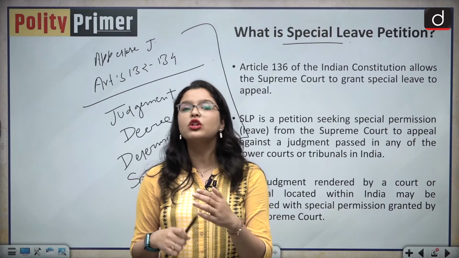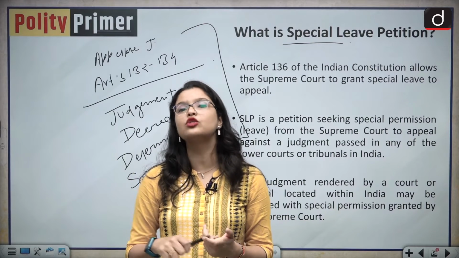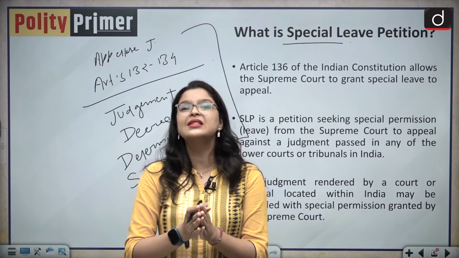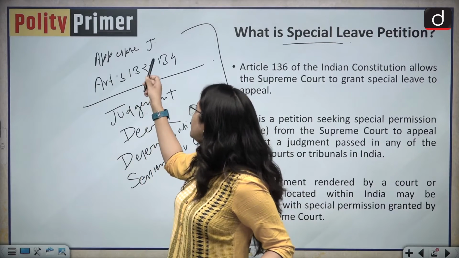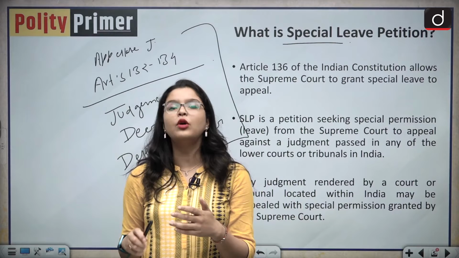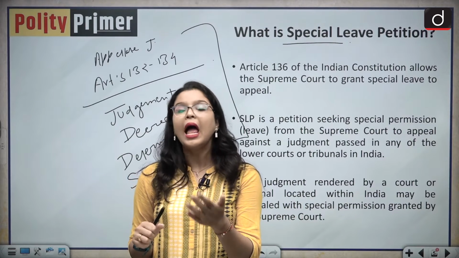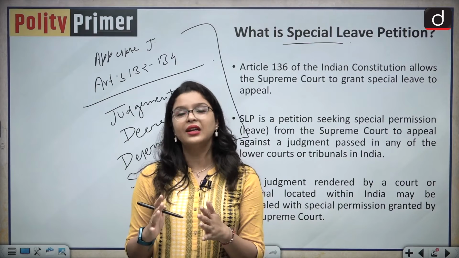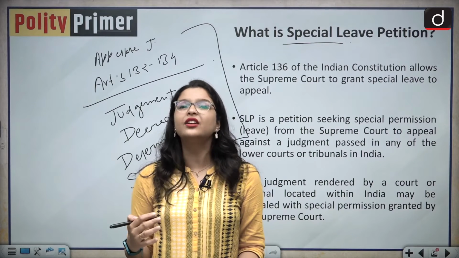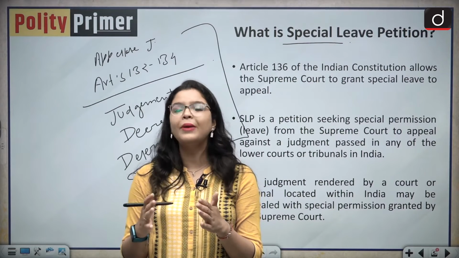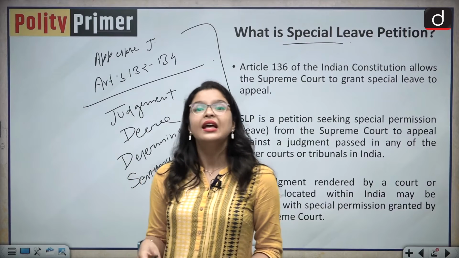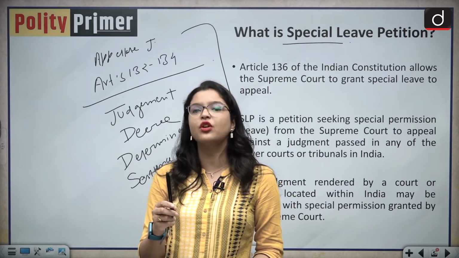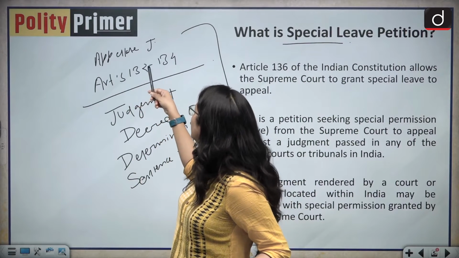Then the Supreme Court is also empowered to intervene in any case or matter. It is not confined to civil cases or criminal cases, as is the case in Articles 132 to 134, which talk about only the civil or criminal appellate jurisdiction of the Supreme Court. But under this article, the Supreme Court can intervene in any case, no matter what the nature of the case is.